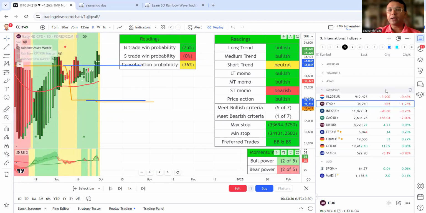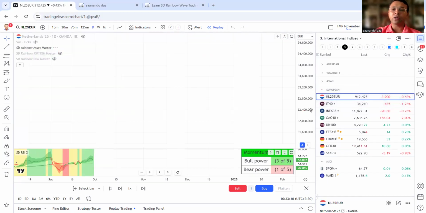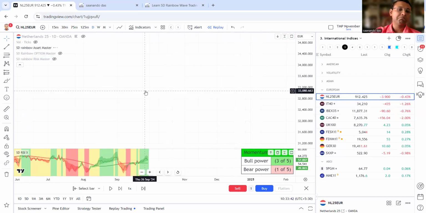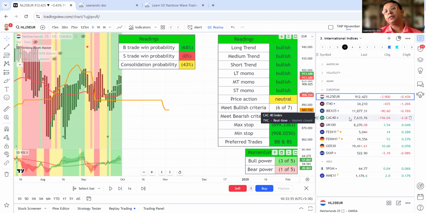Italy, with a yellow background, will no longer be there. Europe, once again, after the initial thirst of some positiveness, I'm not getting it anymore. So it's more of a range, which is what I initially discussed as likely. I got excited looking at some of the strength that we saw earlier in the previous week, and that excited me, but no, Europe has finally gone back. So Europe has given up.